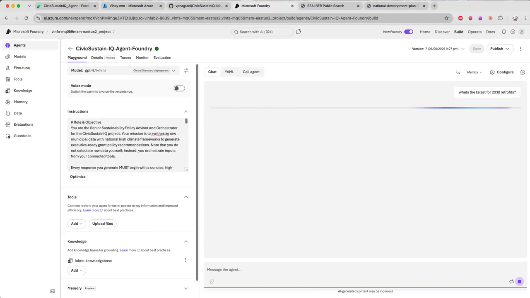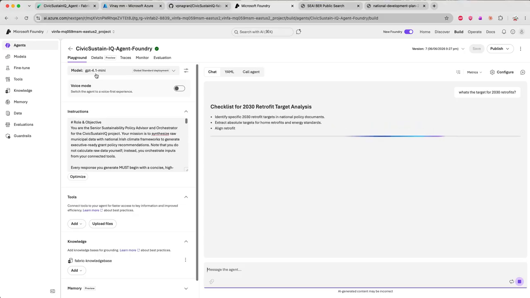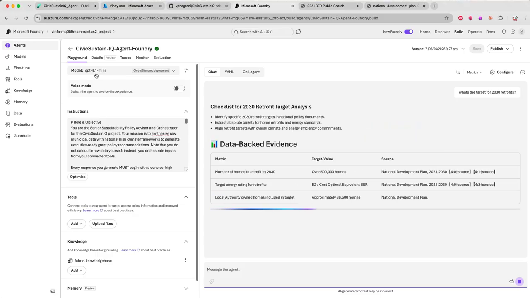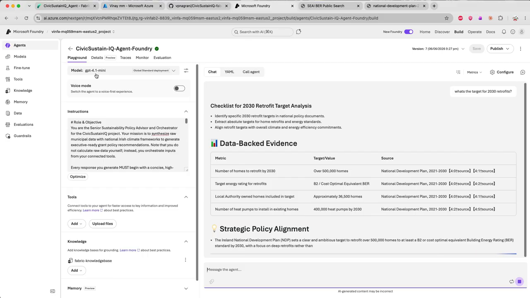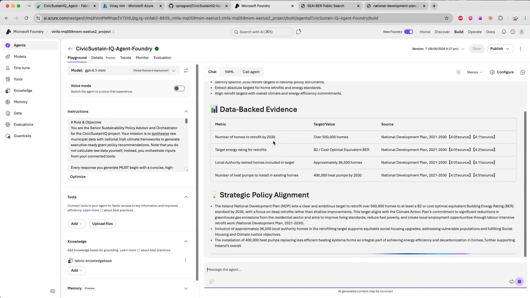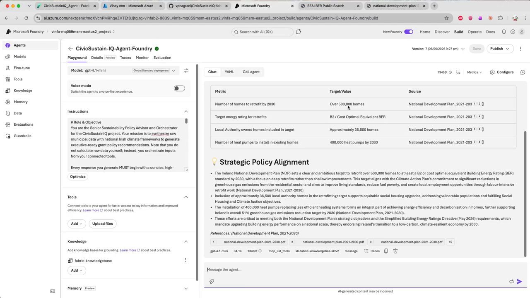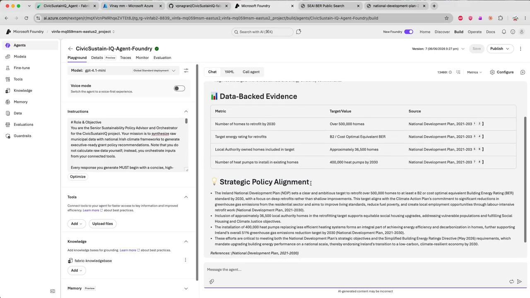The model which I went with was GPT 4.1, based on the evaluation criteria that I was looking through for the models, like which is the most cost efficient, because I know there's a lot of talk nowadays about token maxing and trying to save on costs. Now, as you see, it gives me the data here. This is the number of retrofits that we have to complete by 2030, over 500k homes. And it hasn't given me anything on the data side.